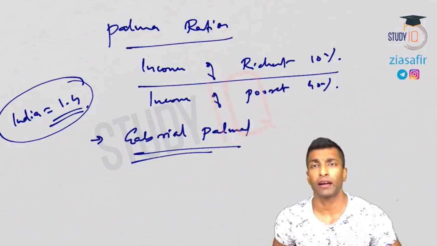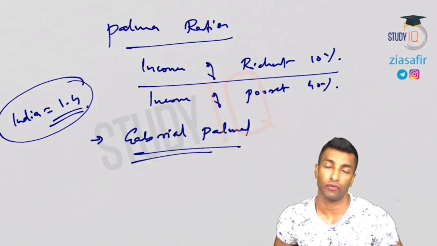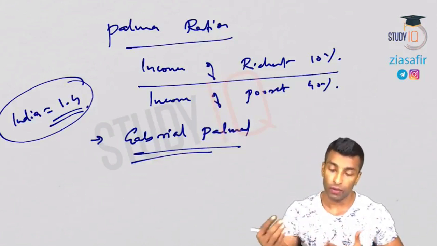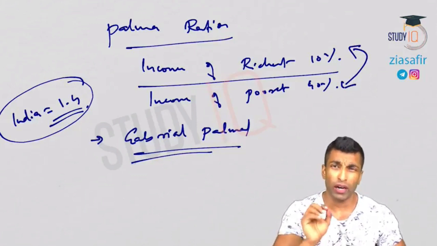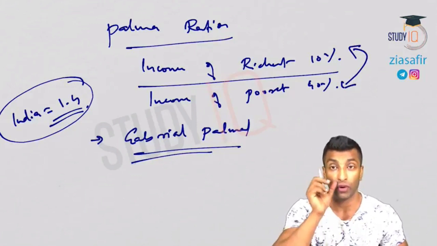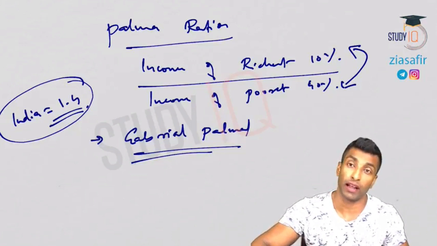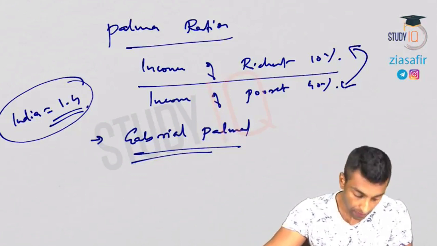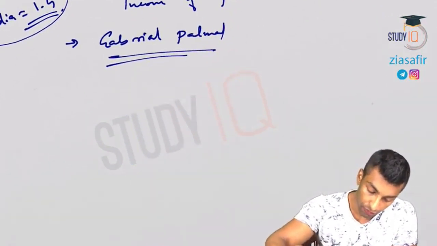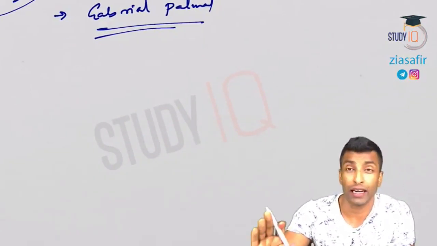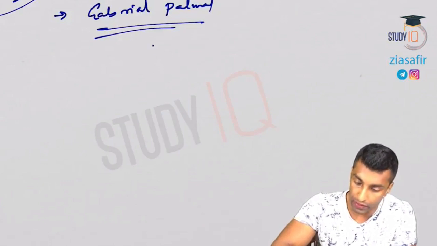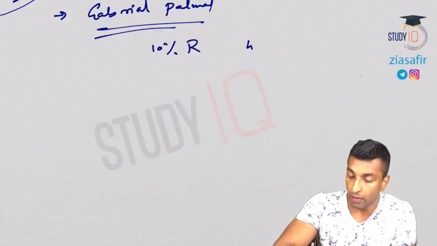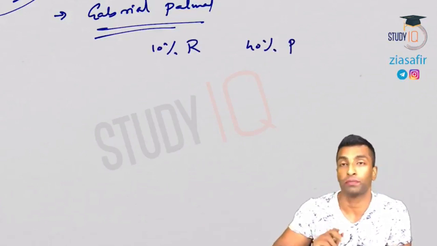That so-called middle class, there won't be much fluctuations or differences. So the maximum inequality could be seen if you take the income between these two groups. So inequality will be better captured if you go for Palma ratio, or income of 10 and income of 40. He observed that the share of 5th to 9th decile population remains relatively stable. So inequality will be better reflected between the 10% rich and 40% poor.